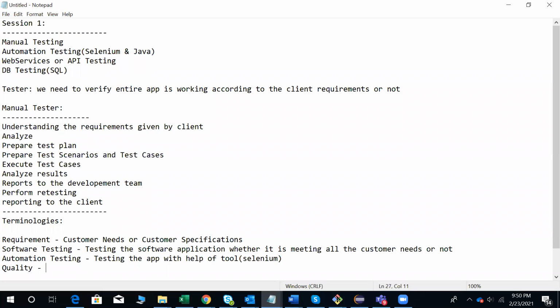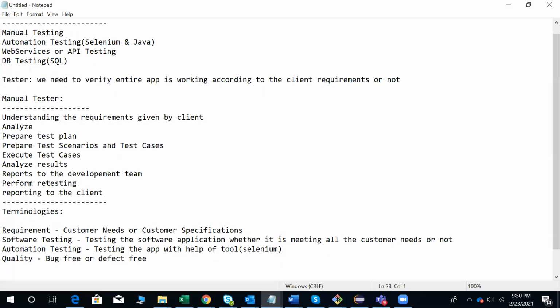Whenever we confirm it is bug free or defect free, then we can say it is a quality application.